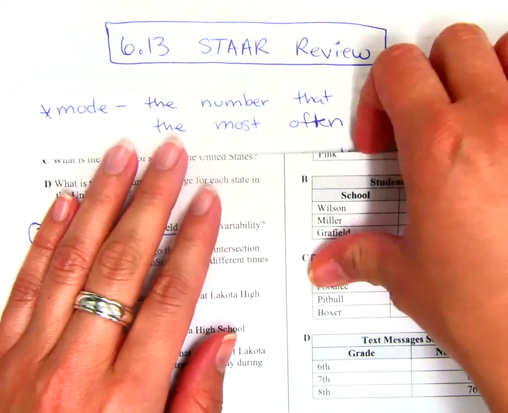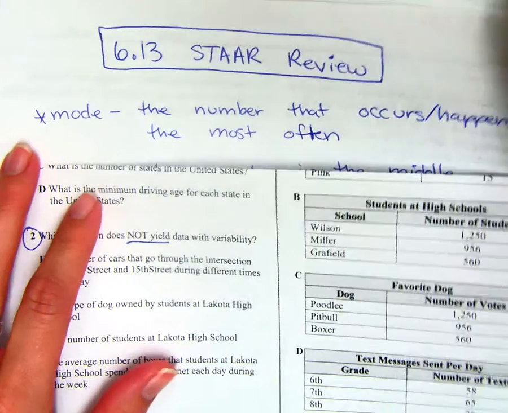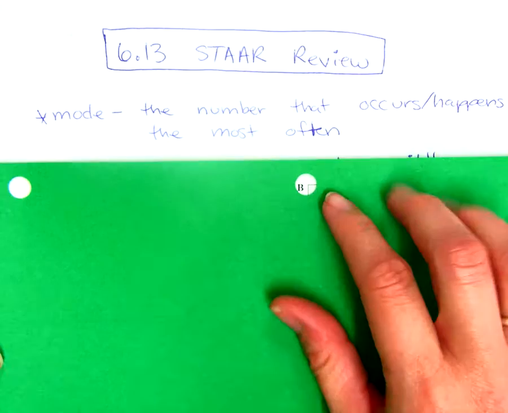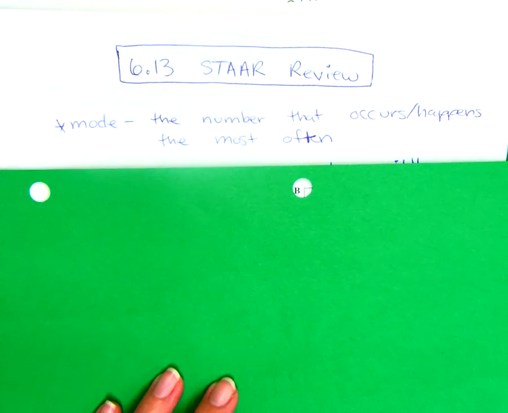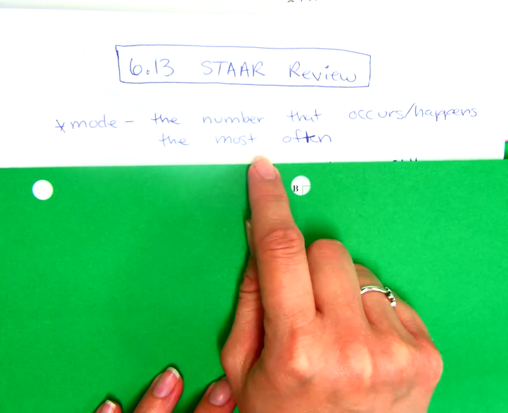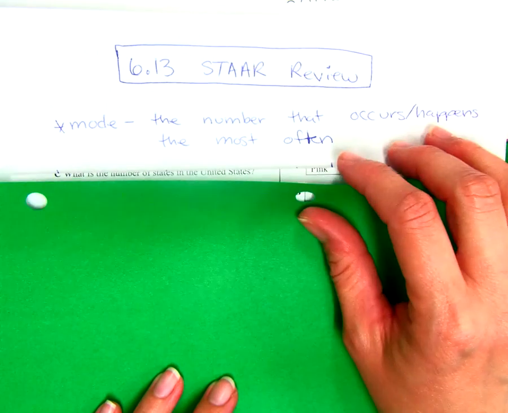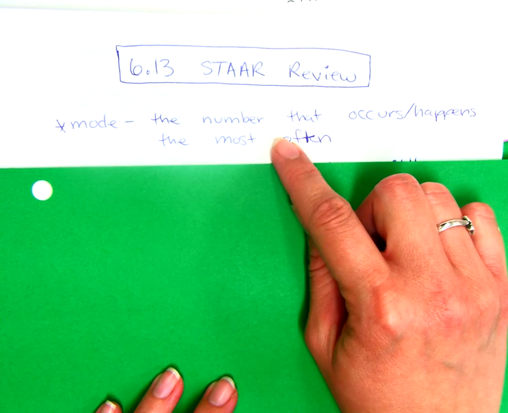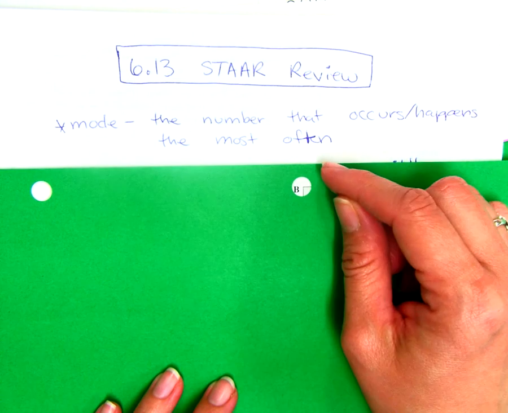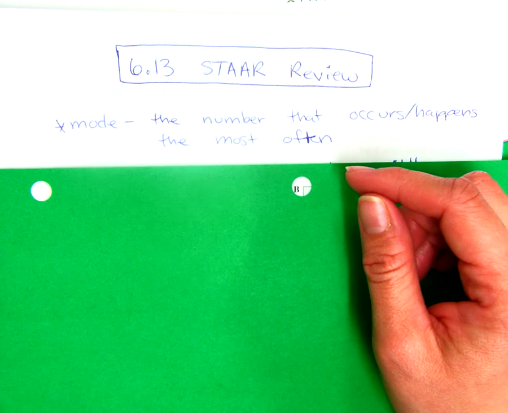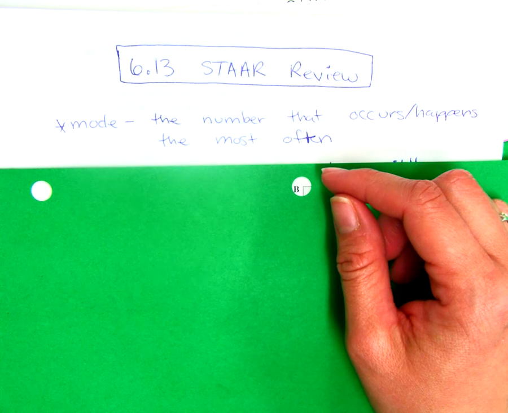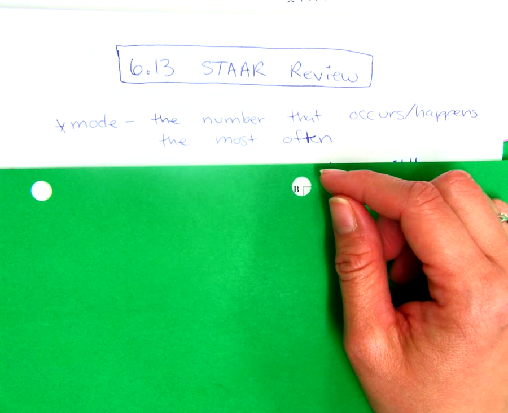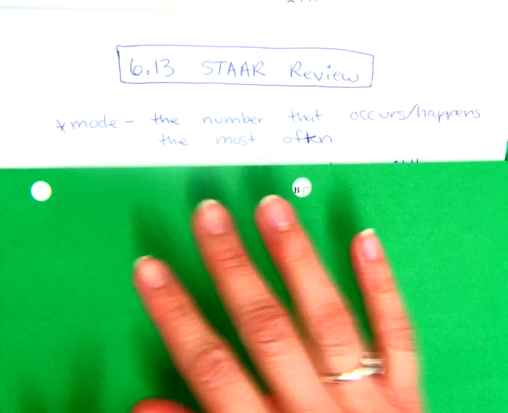First of all, mode, and I'll use a different color paper to cover that up so you're not distracted by those words. Mode is the number that occurs the most often, where you see that it happens the most. So mode is the most. Again, in your set of data, there can be more than one mode if it's a tie. If your numbers were 1, 1, 3, 3, and 5, your mode would be 1 and 3 because there are 2 1s and 2 3s. But if the numbers were just 1, 3, and 5, there would be no mode.